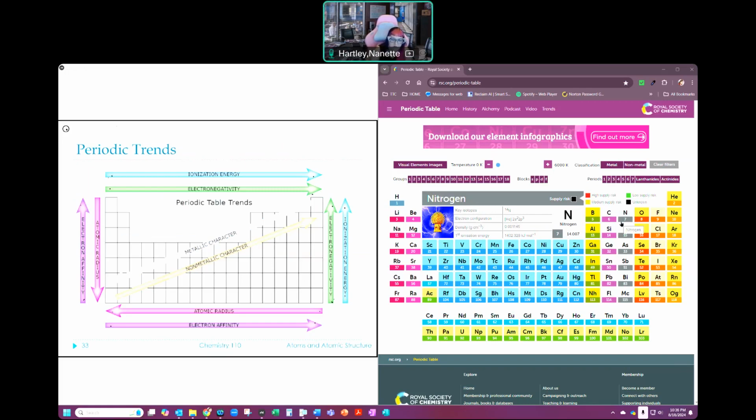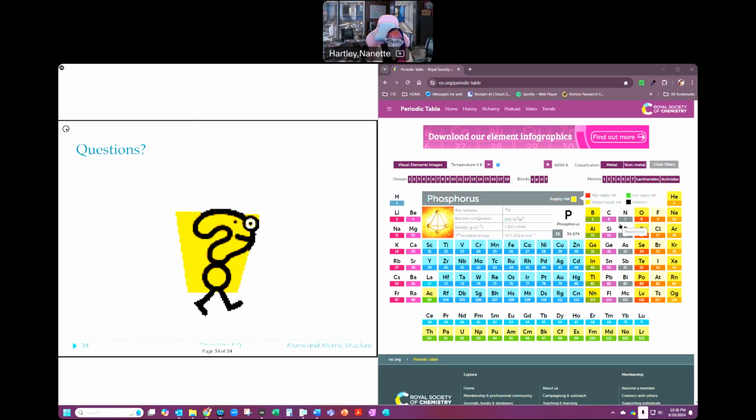The other thing that we talk about in terms of trends is metallic character versus non-metallic character. Now remember I said that the metals are most of the left of the table. So as I go left, my metallic character increases. And as I go right and up, my non-metallic character goes up. So non-metals up here, all the metals down here. So that's why we're talking about that metallic character. Okay? Questions, comments, problems, concerns?